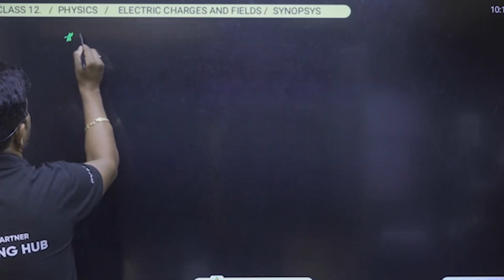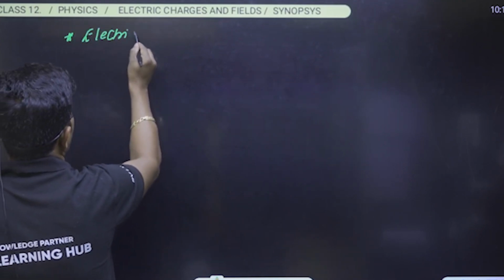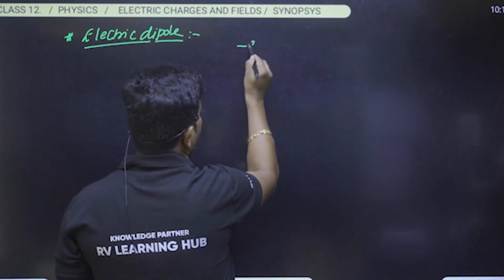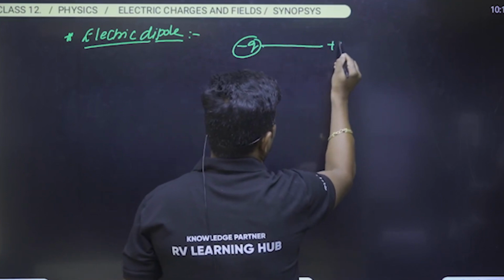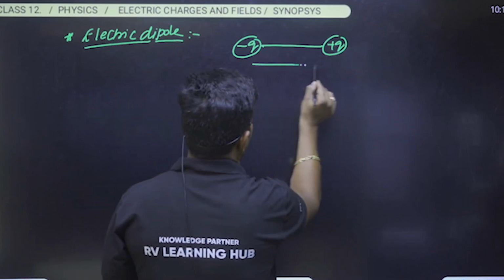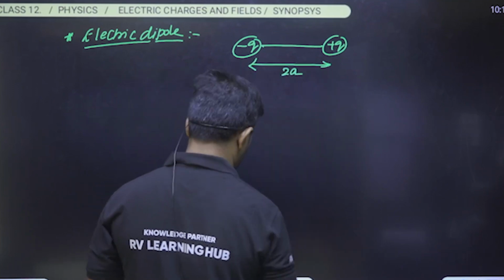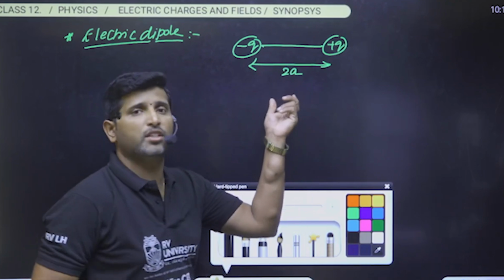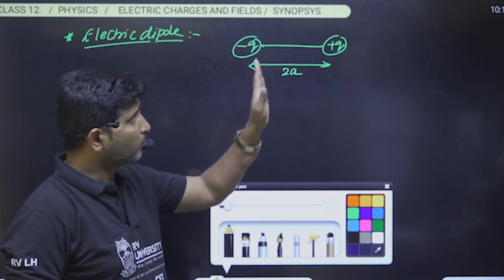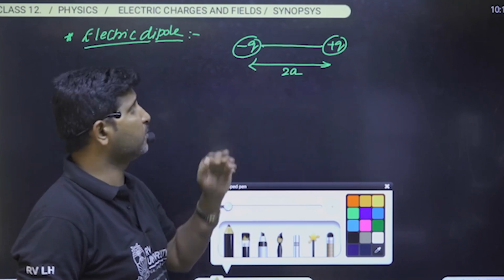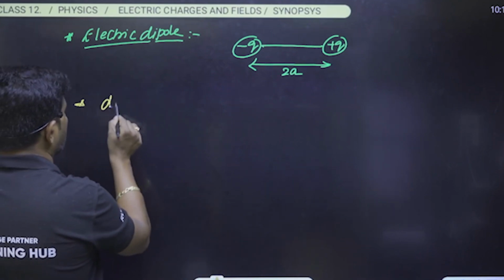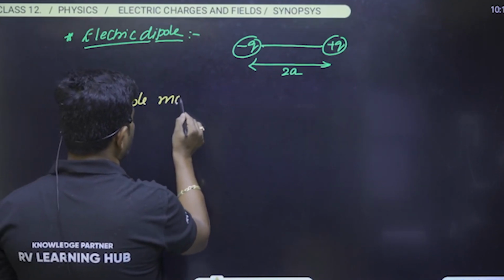That is the electric dipole. What is this electric dipole? An electric dipole is nothing but the arrangement consisting of two equal and opposite charges separated by a finite distance. Usually, standardly, we represent the distance as 2a, to avoid complications while solving problems based on a dipole. And later we have to understand what the dipole moment is.